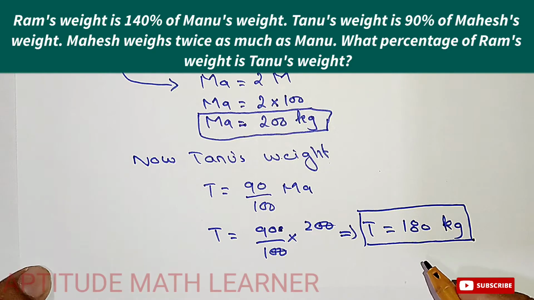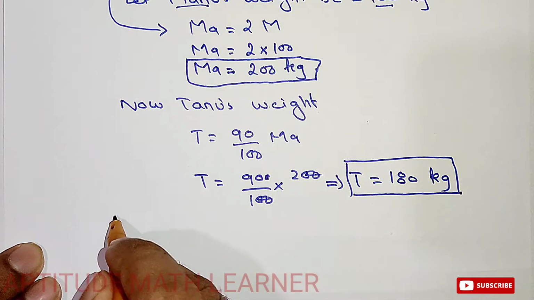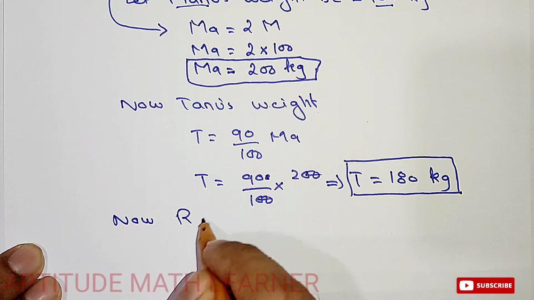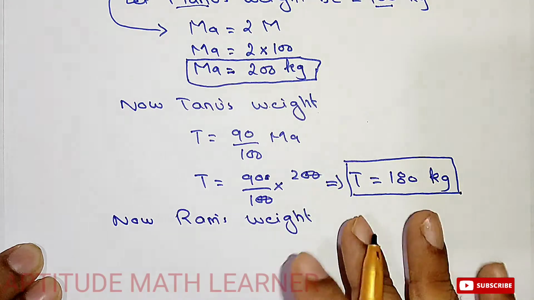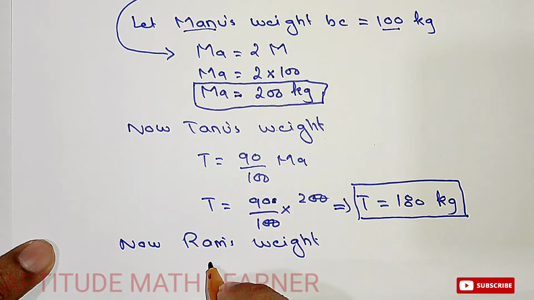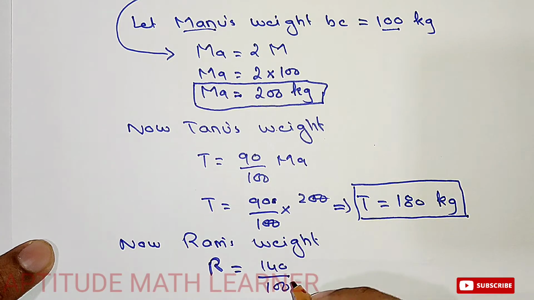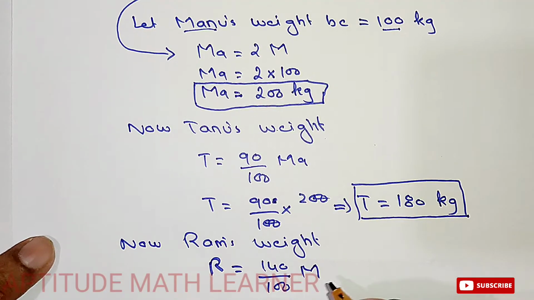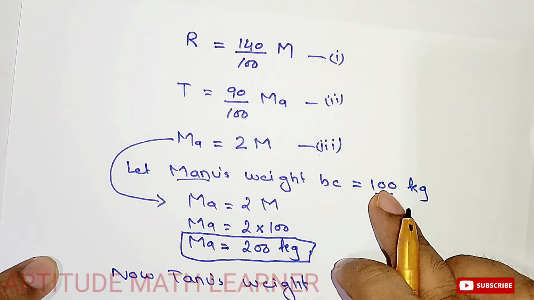And now further, to find out Ram's weight, how much is Ram's? From equation number 1, Ram is 140% of Manu's, and we have the weight for Manu, which we supposed is 100.